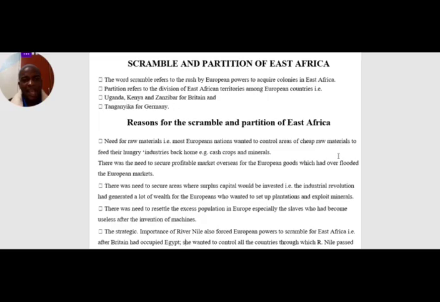Third, there was need to secure areas where surplus capital would be invested. The Industrial Revolution had generated a lot of wealth for European powers who now wanted to set up plantations and exploit minerals. That made them come to East Africa, where they thought, we are now rich enough, we can go and exploit African minerals.